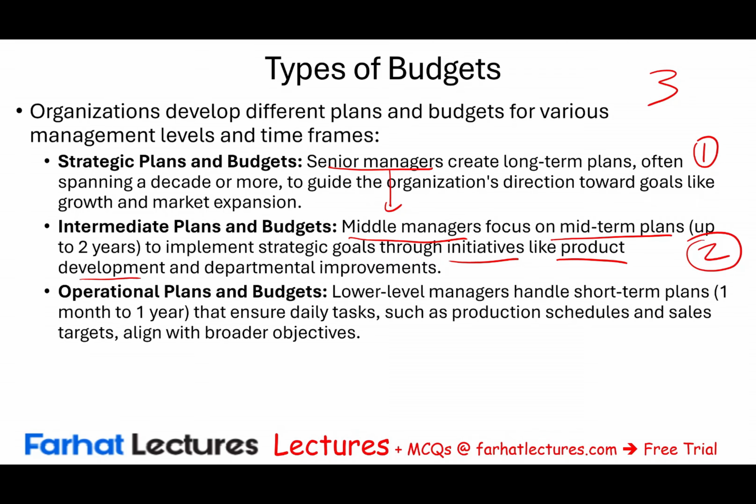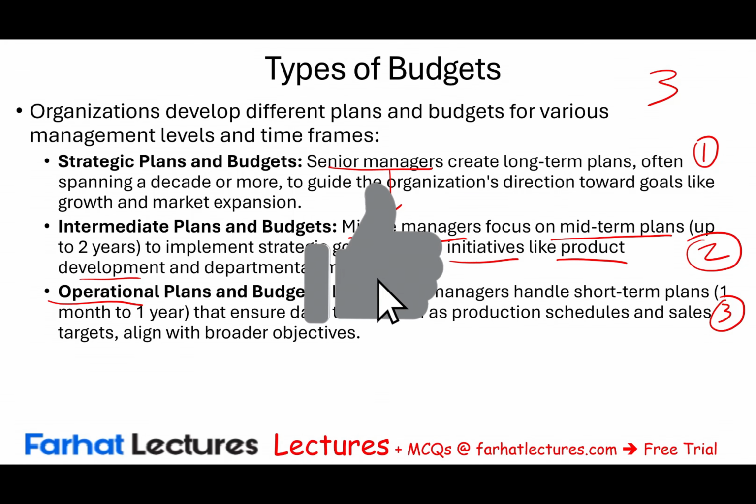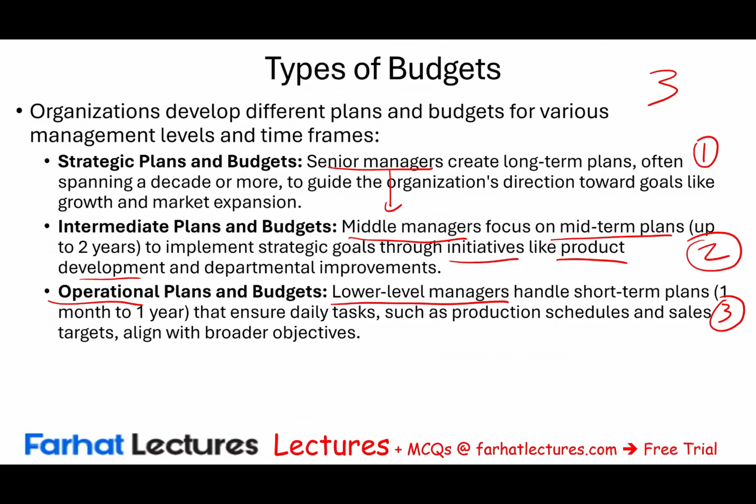The third budget is called the operational plan or the operational budget, and this is prepared by lower level management and focuses on 1 month to 1 year. This is the actionable plan. This ensures that daily tasks such as production schedules and sales targets align with the broader objectives.